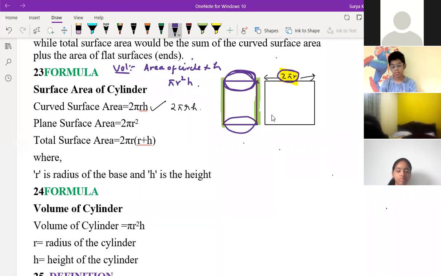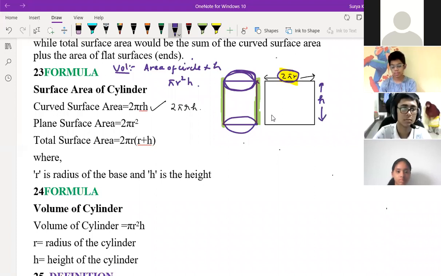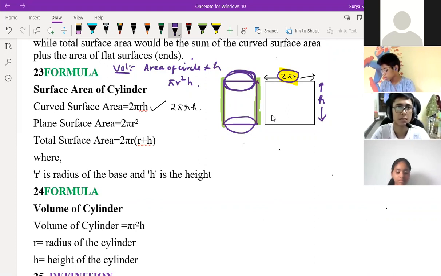Understood, children? And the height is nothing but the height of the cylinder. So to find the area of this, you'll get 2 pi r h. Is it clear? 2 pi r h is the curved surface area of the cylinder. Is it clear to everyone, children? Yes, sir.